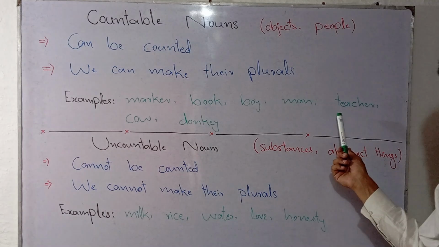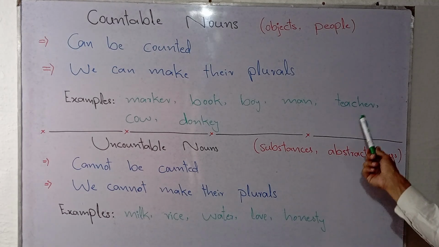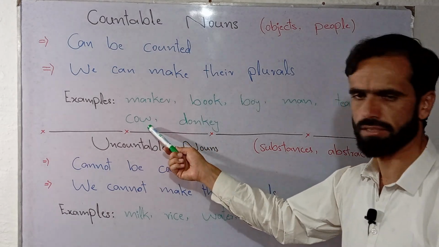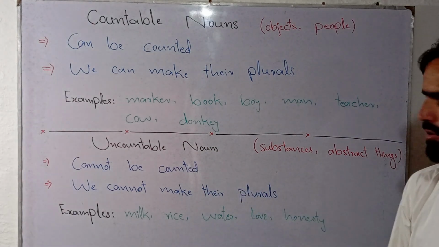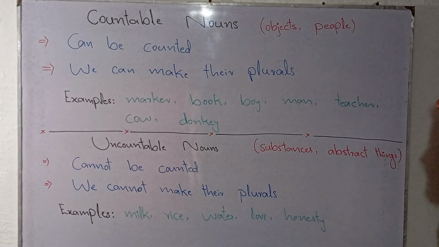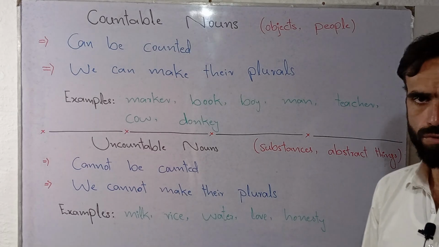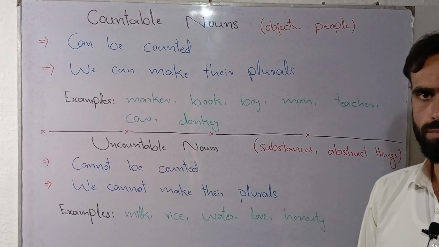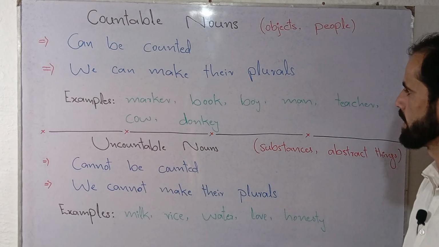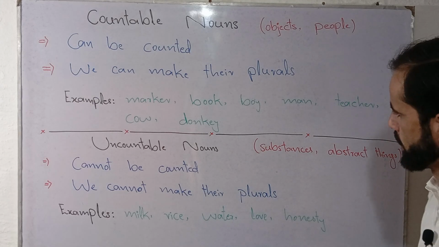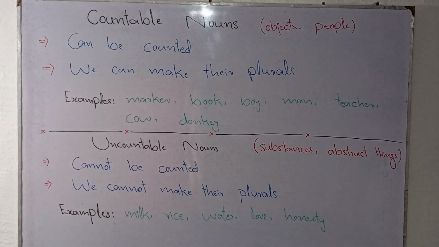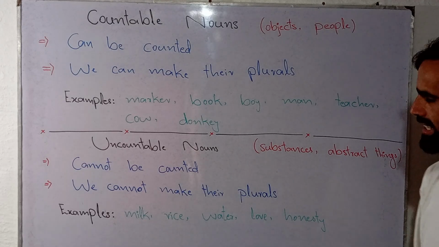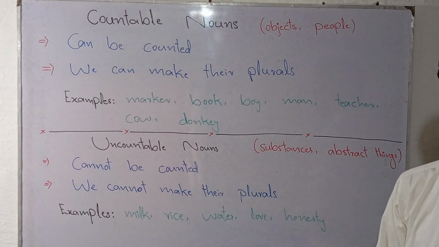So in the second example, it is plural. Cow is singular, cows are plural. Donkey is singular, donkeys are plural. So in this way, we say that countable nouns are nouns that can be counted, point number 1. Point number 2, we can make their plurals. On the other hand, we have uncountable nouns. Uncountable nouns are nouns that cannot be counted, point number 1.